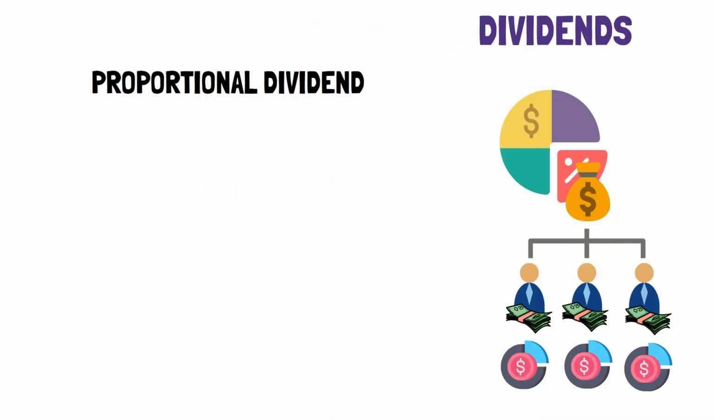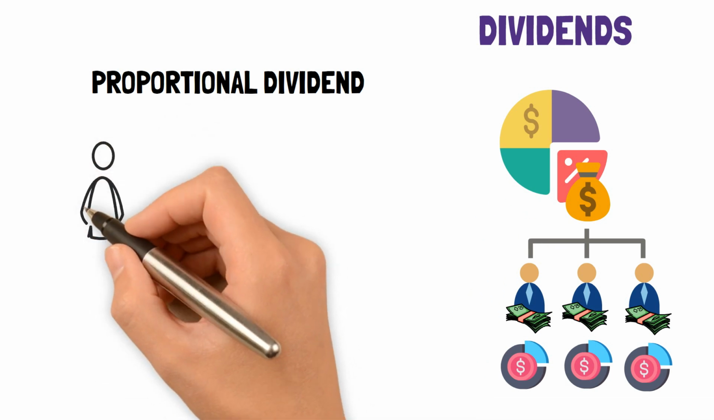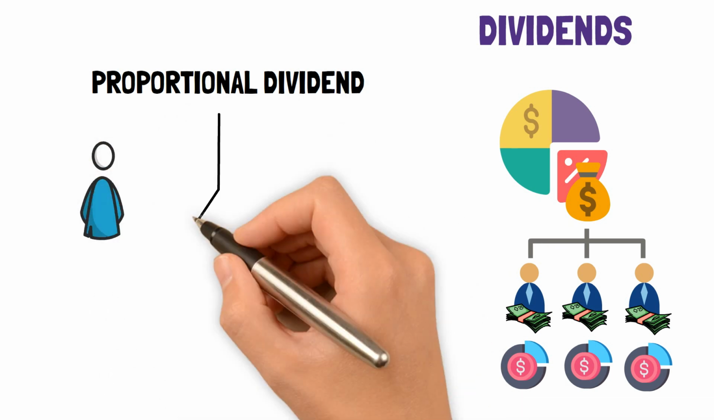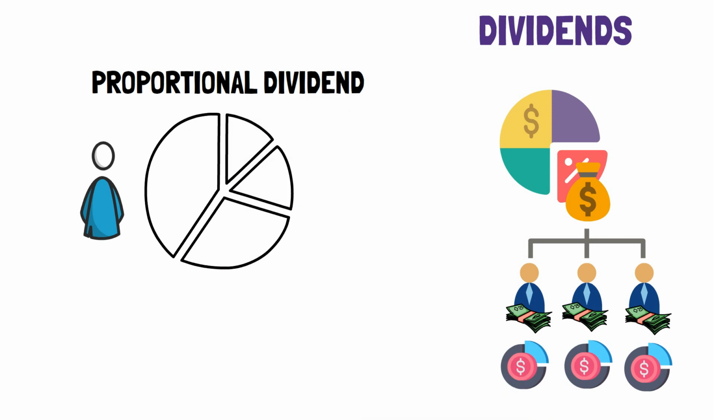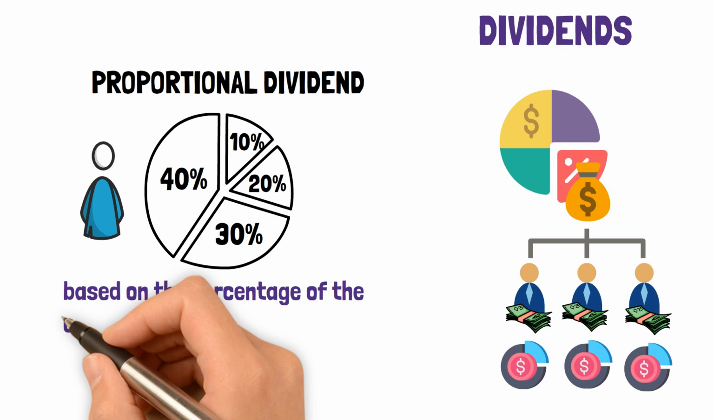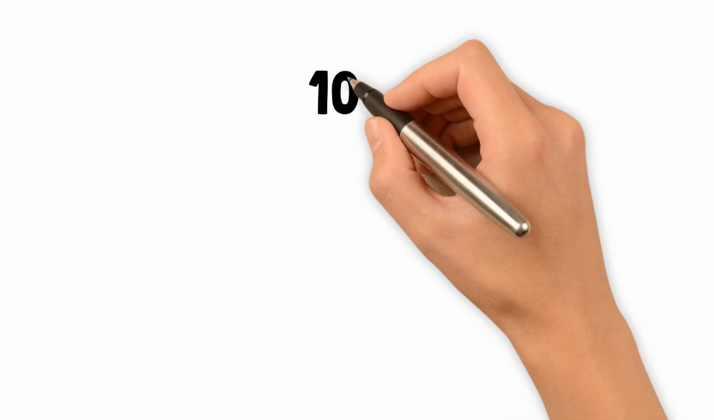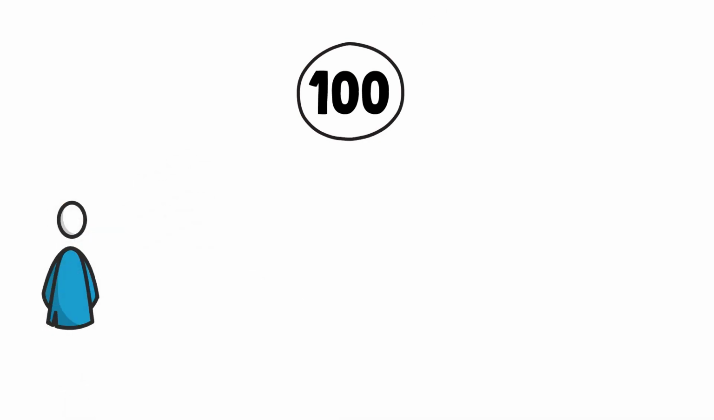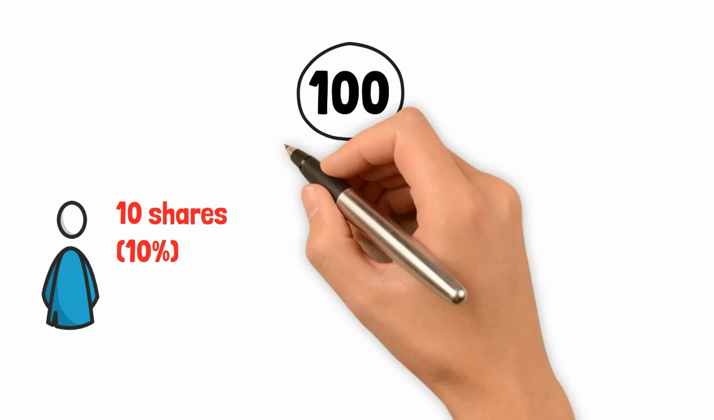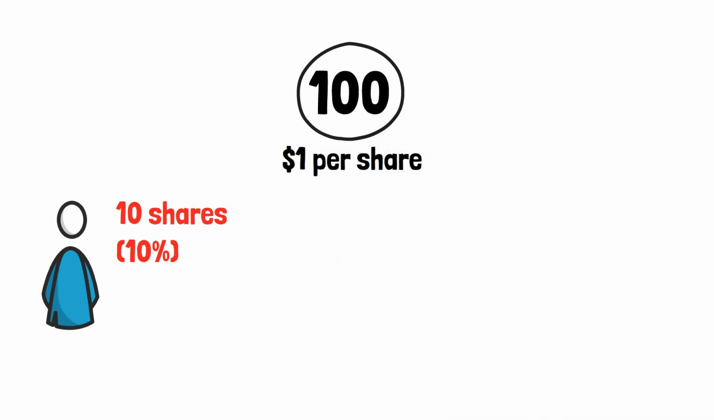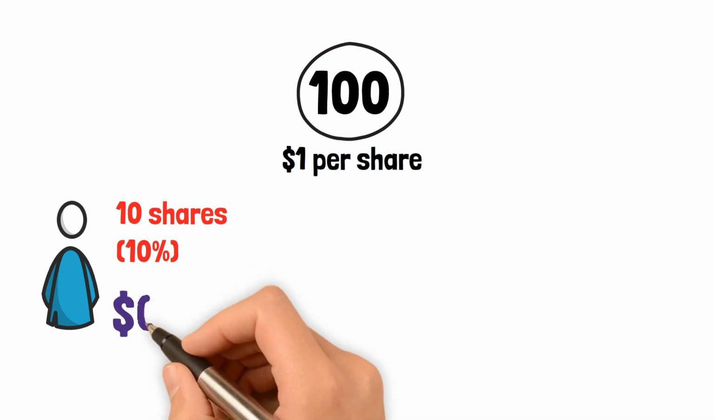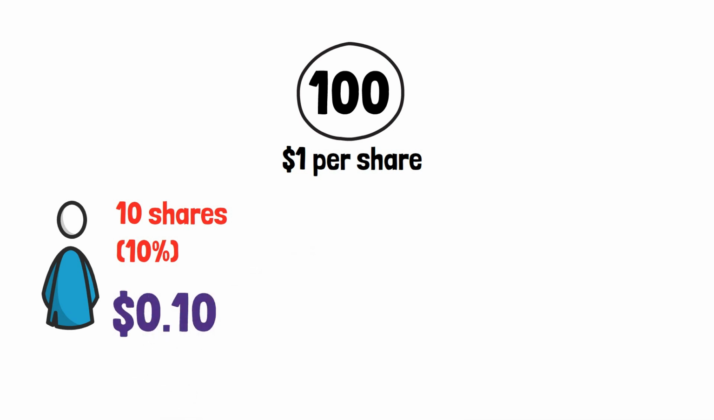Proportional dividend payment refers to distributing dividends to shareholders in proportion to their ownership stake in the company. In other words, the dividend payment is divided among the shareholders based on the percentage of the company's shares that they own. For example, suppose a company has 100 outstanding shares, a shareholder owns 10 shares, which is 10% of the company, and the company declares a dividend of $1 per share. In that case, the shareholder will receive a dividend payment of 10 cents per share, $1 times 10%.